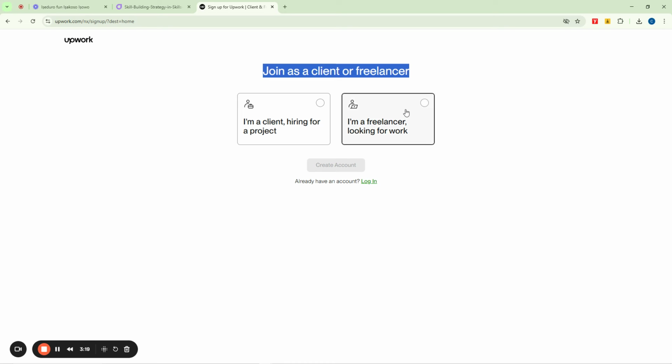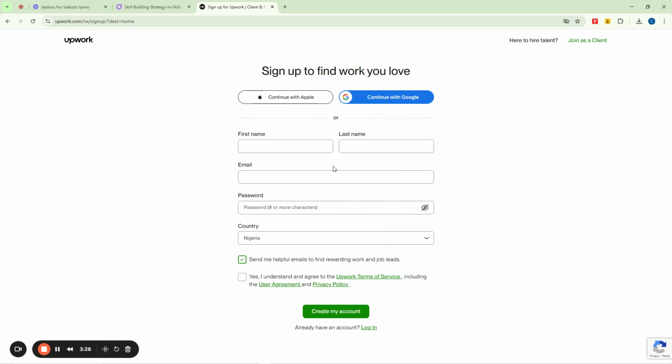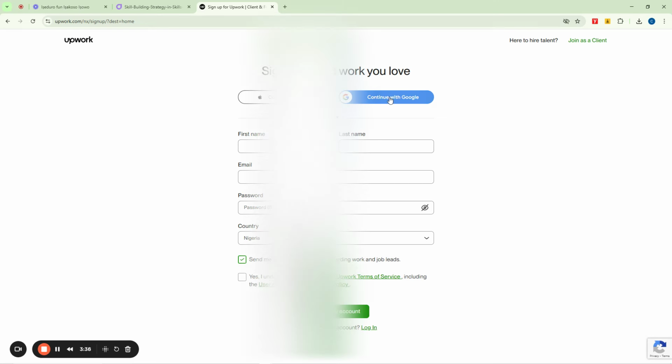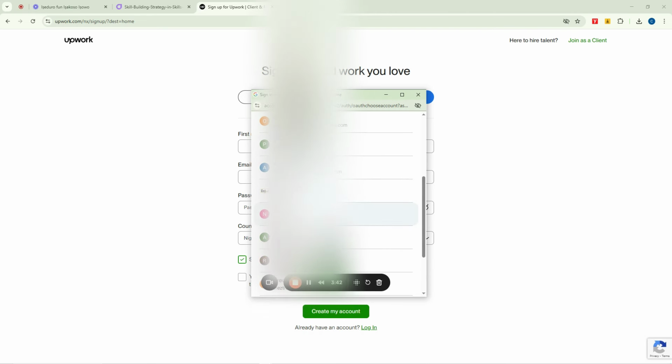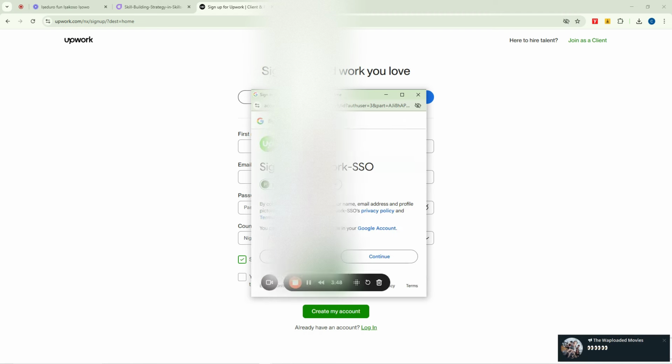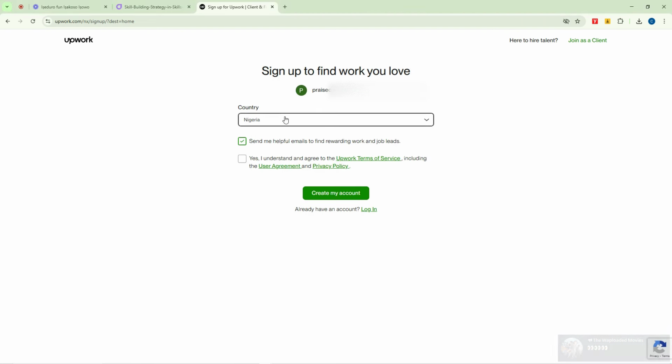So I'm going to click on I am a freelancer looking for work. I'm clicking on this place here, then apply as a freelancer. Now the next thing is to enter my name and so on. In order to save time, I'm going to just click on continue with Google. Now I'll click on next, and then continue. Yes, you can see that it has selected that I'm from Nigeria, and I'll say okay, yes, that's good. And the next is to say create my account.